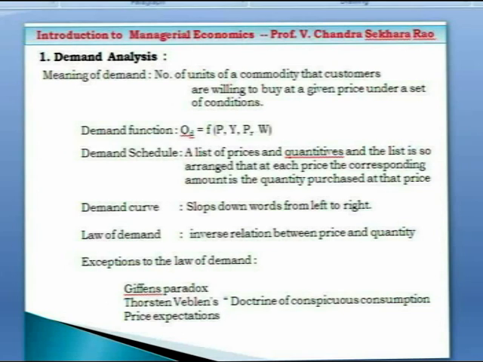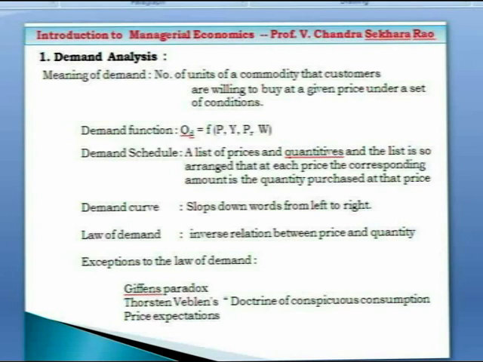Let us take the case of demand function. Quantity demanded is a function of own price, incomes of people, prices of related goods and wants. So that is why it is expressed as QD, quantity demanded is a function of P. P stands for own price, Y income of the people, P subscript R stands for prices of related goods and wants or tastes. That means on the right hand side of the equation they are called independent variables.